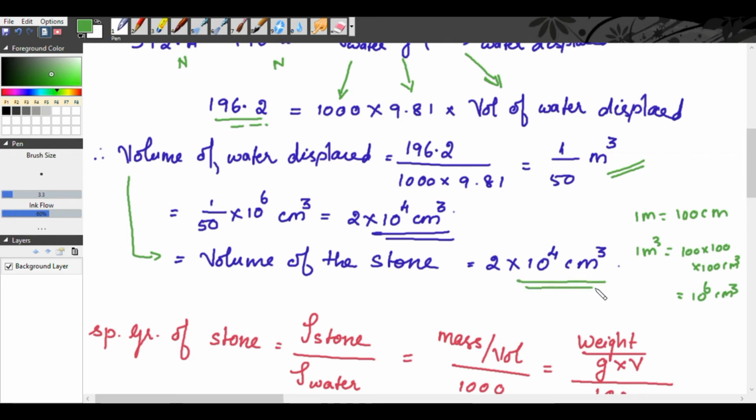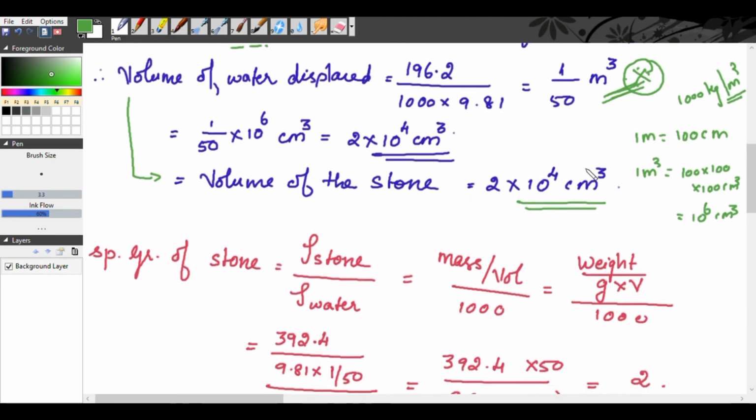Okay, you can write it in centimeter cube, but in meter cube, it is more important, because this will help you while finding the specific gravity, because it is the density of stone by density of water. So density of water is 1000 kilogram per meter cube. Okay, we take the density of water in meter cube normally. So it is more important to write your volume of water displaced in terms of meter cube.